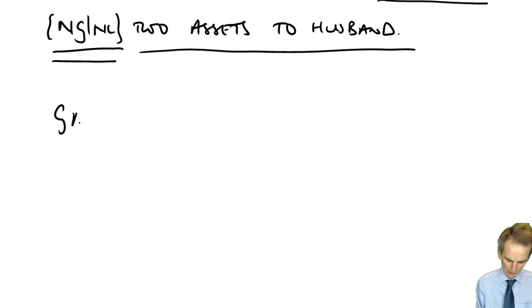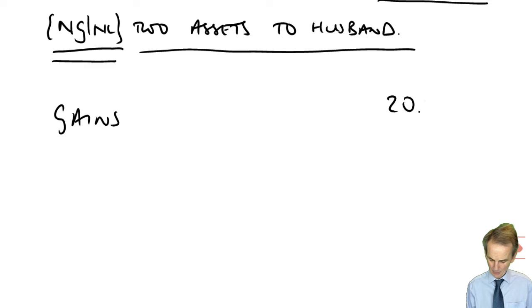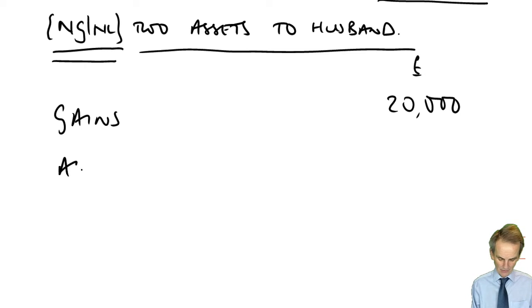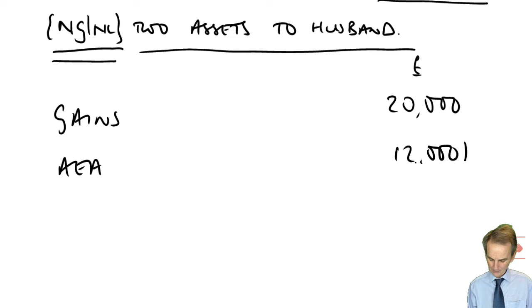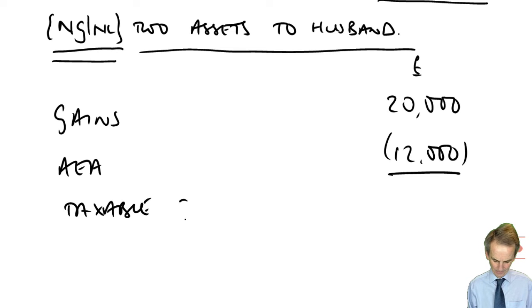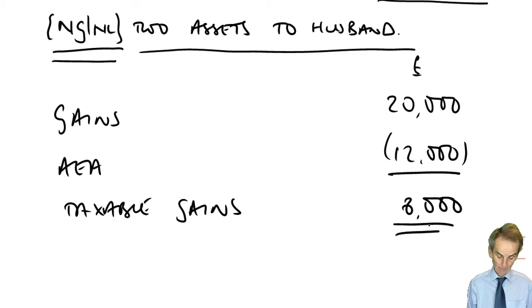Therefore, he will now make gains, 2 times 10,000, some £20,000. That benefits first from his AEA of £12,000, which means that he now faces taxable gains of just £8,000.